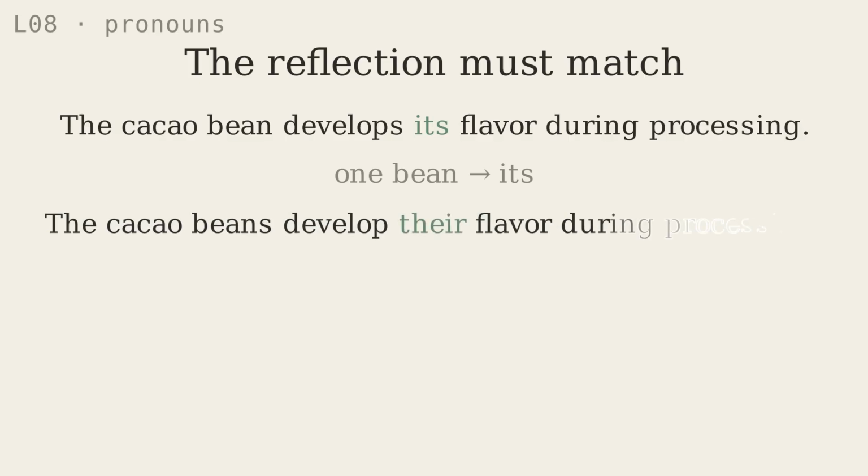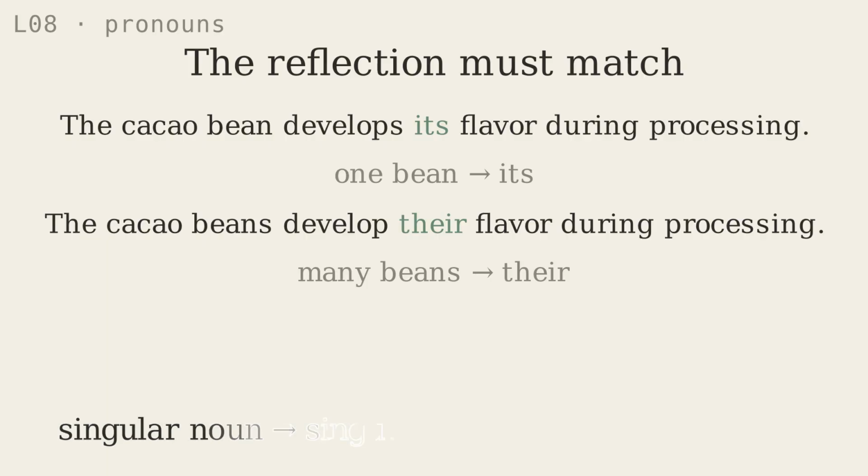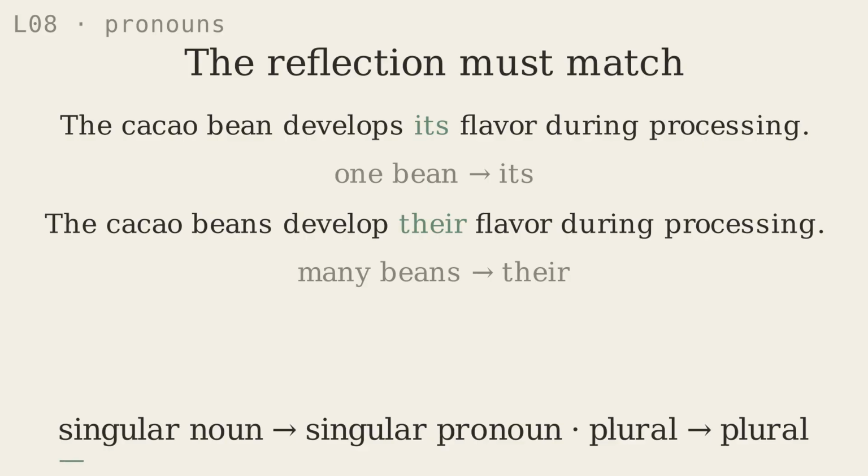The cacao beans develop their flavor during processing. The noun is beans. Beans is plural. Therefore, the pronoun must also be plural. We use "their." The cacao bean develops its flavor. The cacao beans develop their flavor. The noun stands in front of the mirror. The pronoun is its reflection. They must match. This is called pronoun agreement.